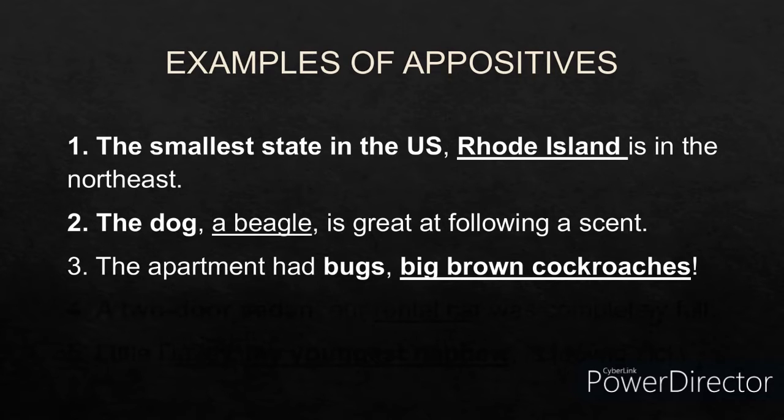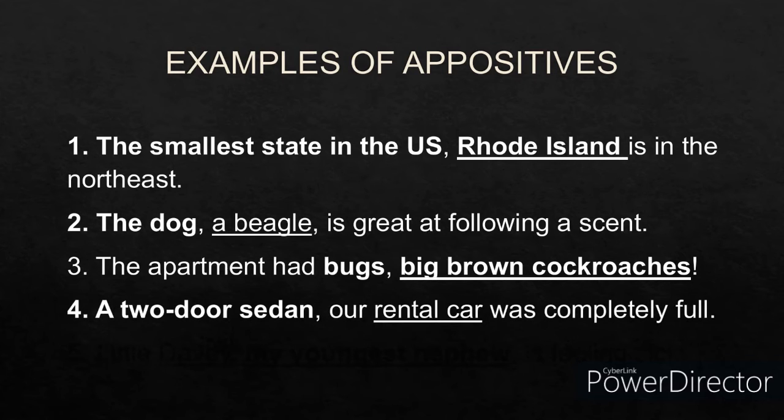The apartment had bugs, big brown cockroaches. The apartment had what? Big brown cockroaches. So big brown cockroaches is the appositive. Next one, a two-door sedan, a rental car, was completely full. A two-door sedan is described as a rental car. So rental car is the appositive.